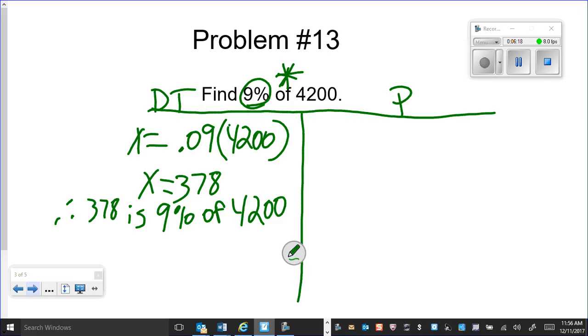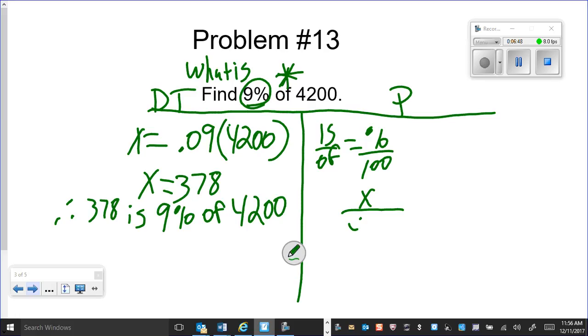All right, now moving on to the proportions. We will set up our proportions. Remember, when we do proportions, we always want is over of equals percent over 100. So remember, find turns into what is. We don't know what is will be for our problem. So we put x over 4,200 equals 9, and that's always going to be 100.